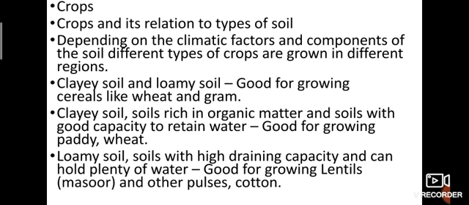Next, crops and their relation to the types of soil. Depending on the climatic factors and components of the soil, different types of crops are grown in different regions. Clay soil and loamy soil are good for growing cereals like wheat and gram. Clay soil is rich in organic matter and has good capacity to retain water. Good for growing paddy, wheat. Loamy soil is good for cotton.